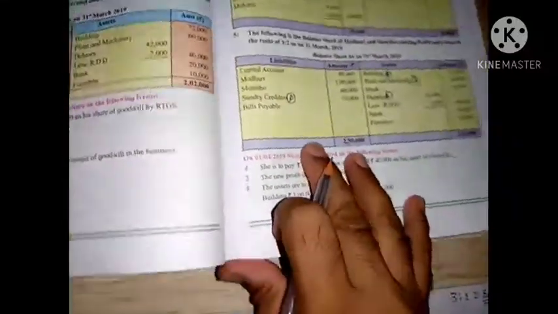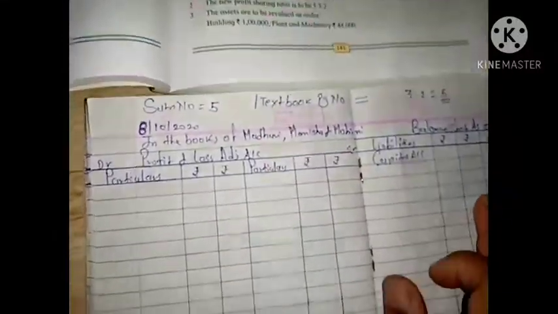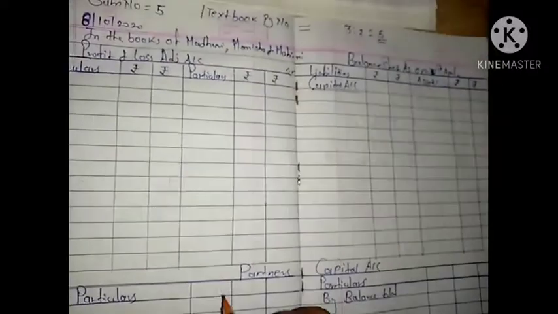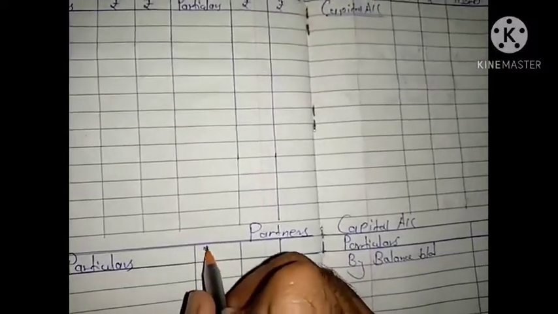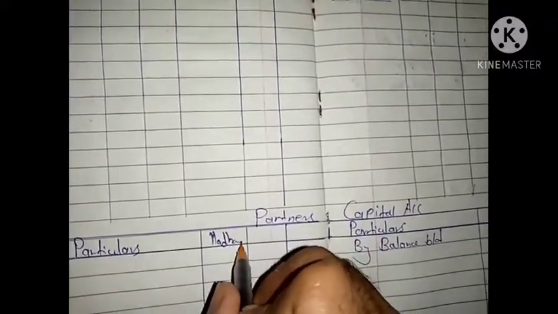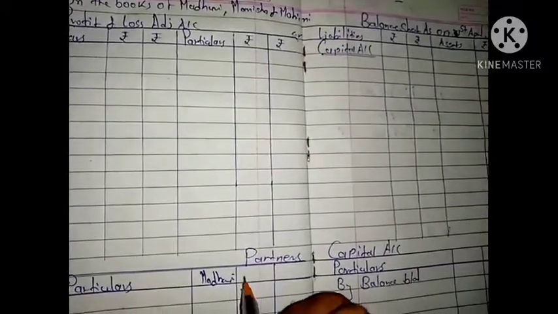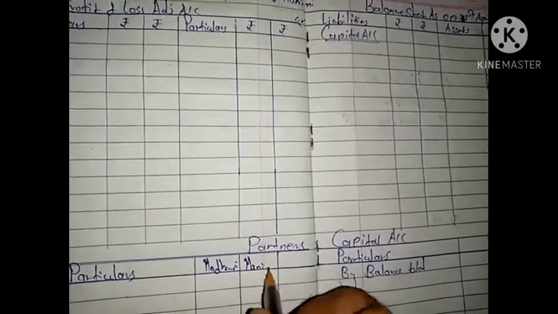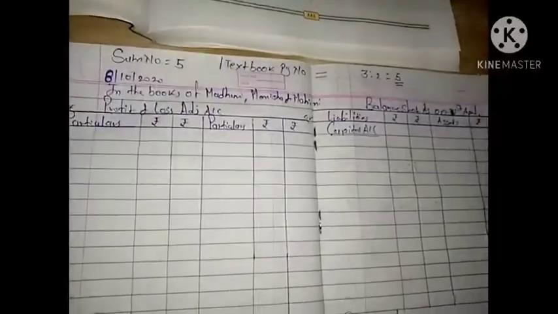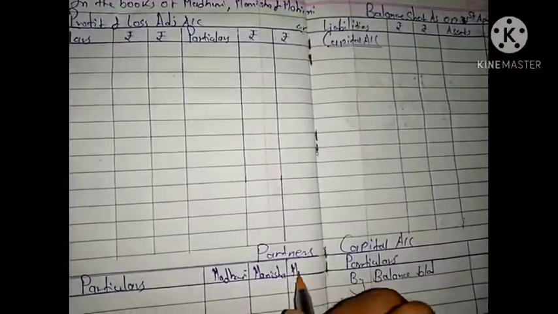Now we will post these items, but before that we will write the partners' names over here: Madhuri, Manisha and Mohini.